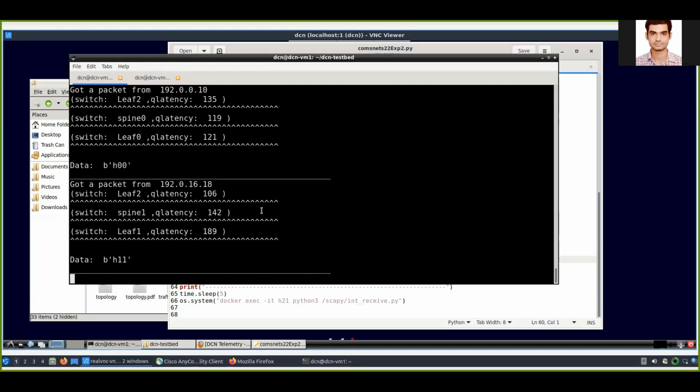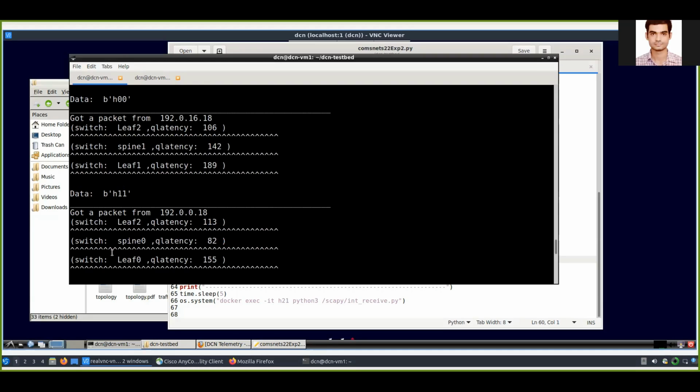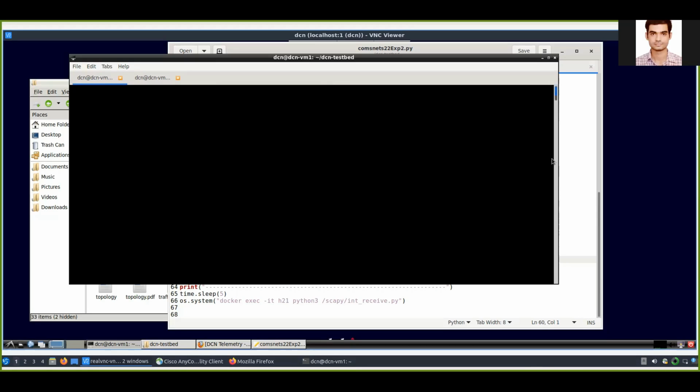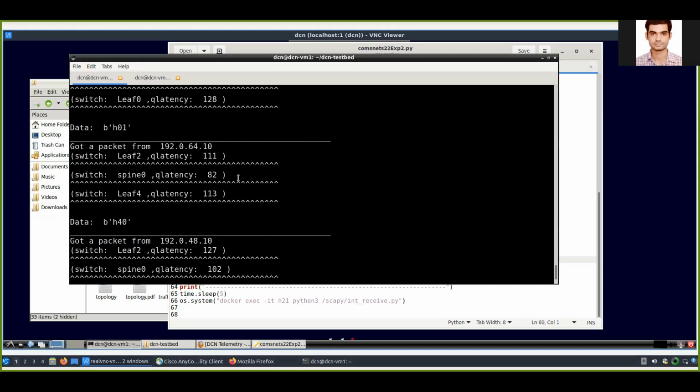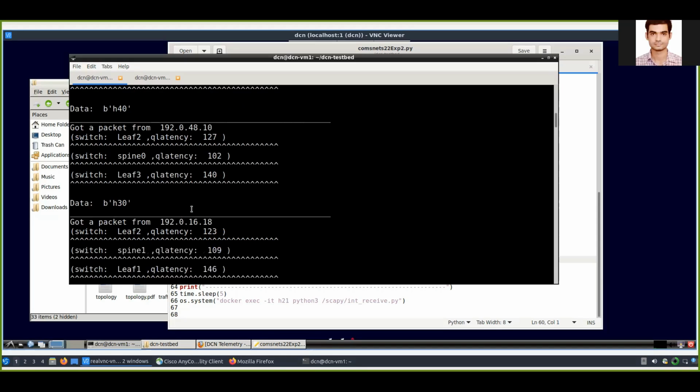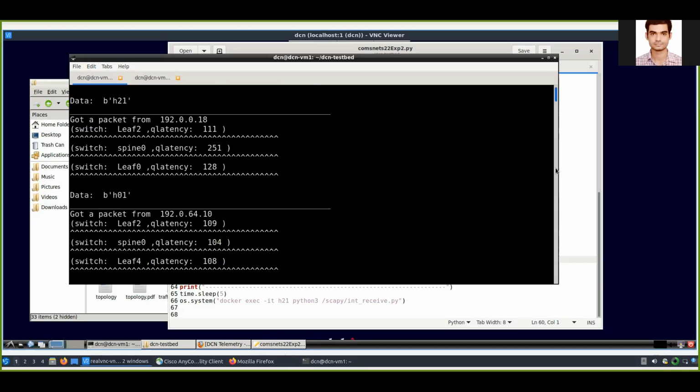And here, if we look at a packet, we can see that we can measure the route taken by the packet, and this packet is taking the route L0, leaf 0, spine 0, and L2, and it is facing queue latency of 155, 82, and 152 at those specific interfaces. We can also see that this packet is coming from H30. In the packet we have written this information. So like that we can measure in-band network telemetry here.